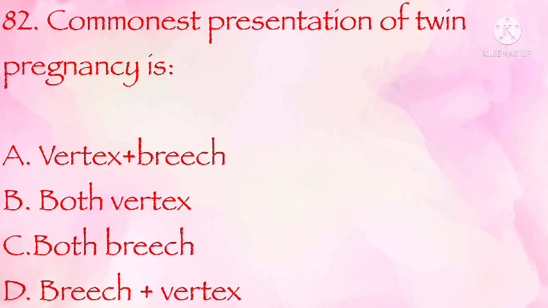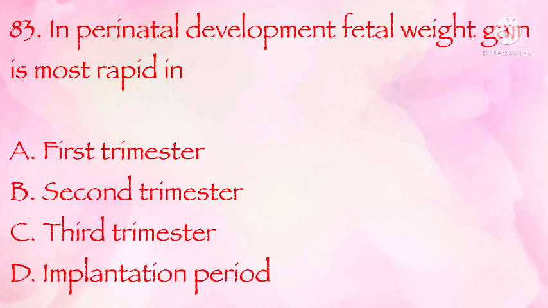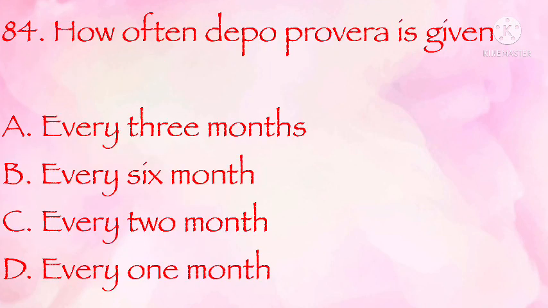Commonest presentation of twin pregnancies is vertex plus breech, both vertex, both breech, breech plus vertex. The correct answer is B. Both vertex. In prenatal development, fetal weight gain is most rapid in first trimester, second trimester, third trimester, implantation period. The correct answer is C. Third trimester. How often is Depo-Provera given? Every 3 months, every 6 months, every 2 months, every 1 month. The correct answer is A. Every 3 months.